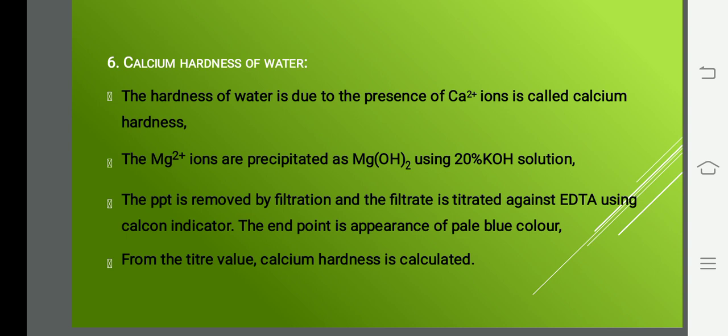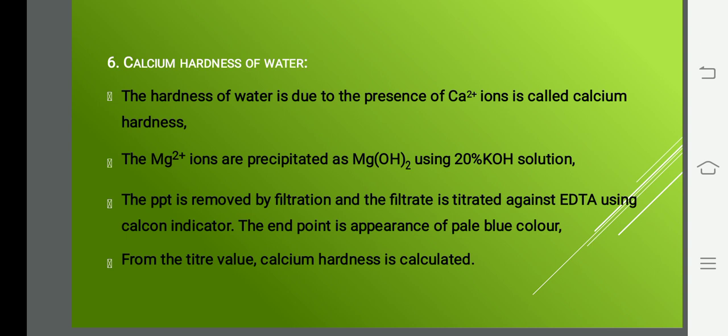The indicator you have to use is Calcon indicator, and the end point is the appearance of pale blue color. From the titer value you can calculate the calcium hardness present in water. I'll repeat. Calcium hardness is nothing but the hardness because of calcium ions.